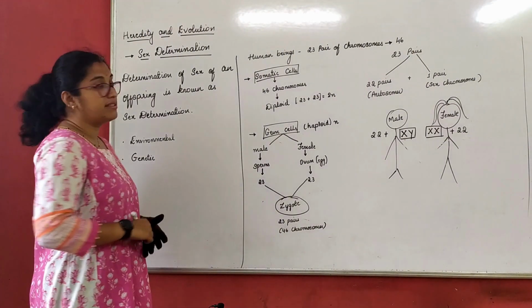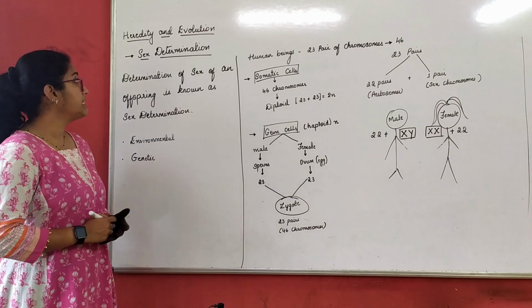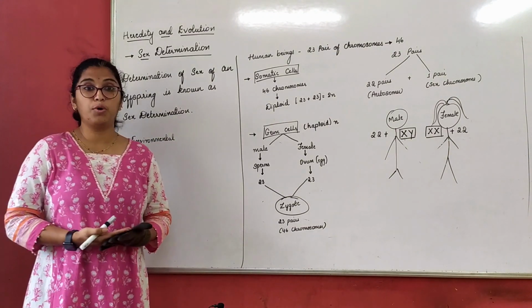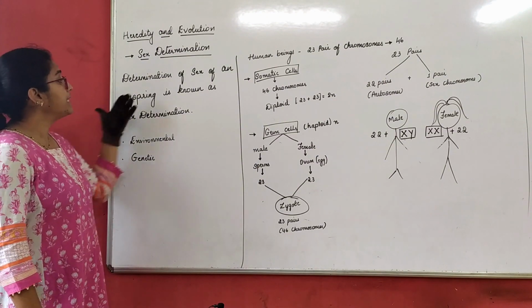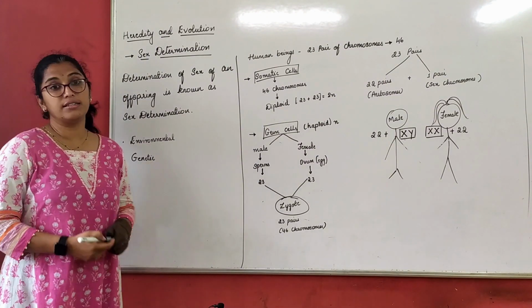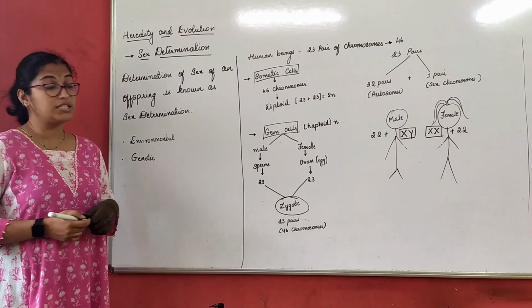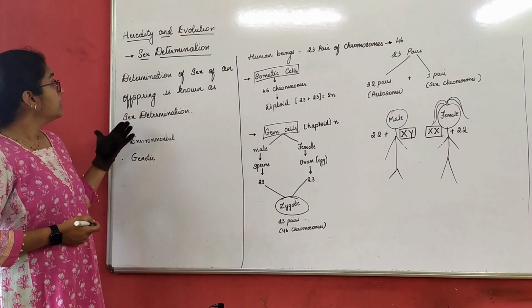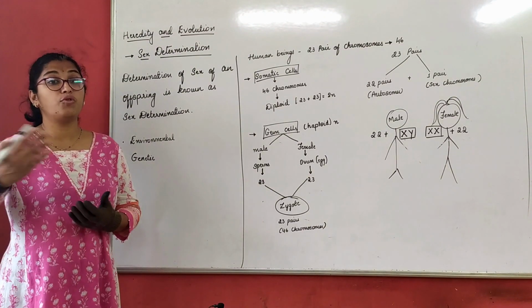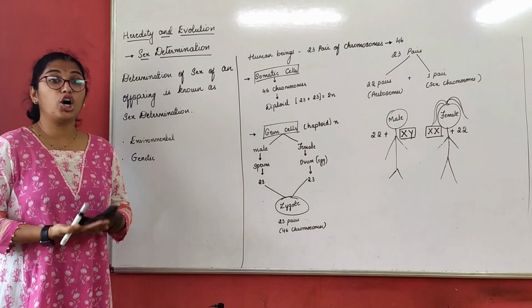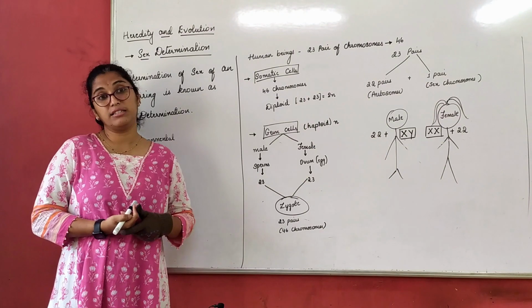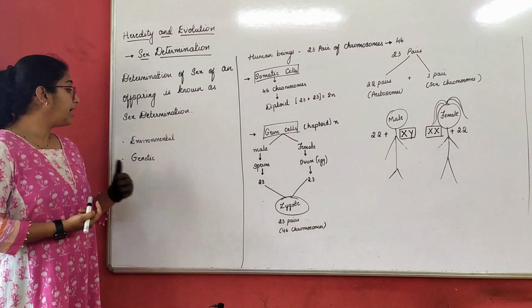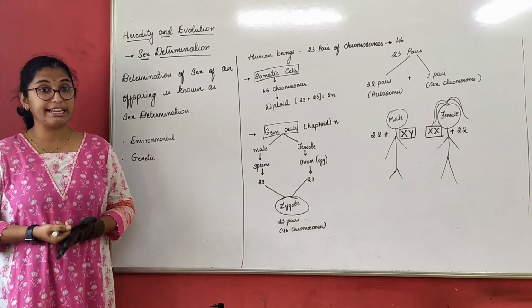We'll move on to the next segment, that is sex determination of an unborn child. Determination of the sex of an offspring is known as sex determination. So when we talk about it, it is understanding what sex or gender the offspring will have. What are the factors responsible for sex determination? It is either environmental factors or genetic factors.